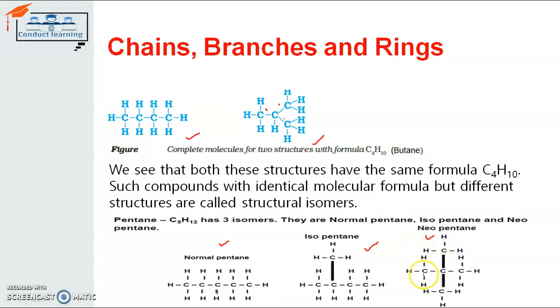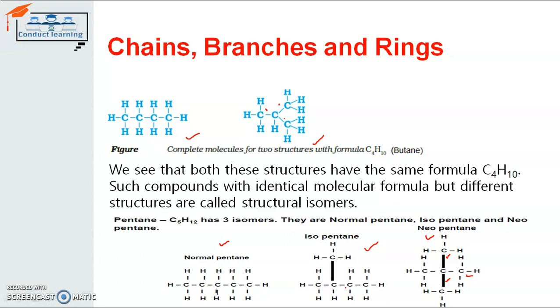Here the carbon atom makes the structure or architecture like that, with one branch here and another branch here. So through these 3 different ways we can represent the same molecular formula with different structures. This is known as structural isomers.